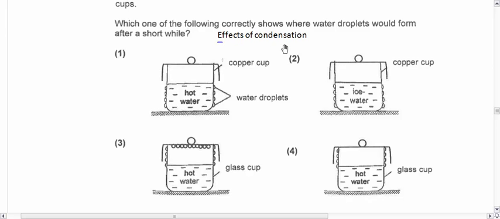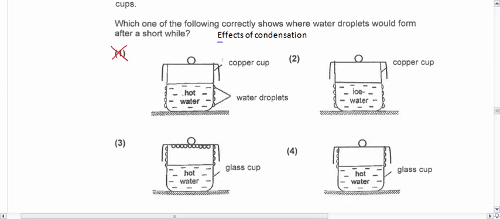Effects of condensation. Okay, so let's take a look. Now, hot water. Can this happen where the water droplets are outside? Obviously not. You recall that water droplets are only on the outside when the cup contains cold water, because then this becomes cold. Then the warmer water vapor will come into contact with the cooler surface, loses heat, and changes into water droplets. So 1 is obviously wrong.